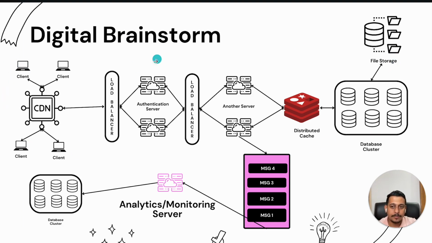Now, what this original server has is this. I mentioned that on the client side, we are tracking analytics also. We'll get that analytics, send it to the CDN, send it to the load balancer, send it to the authentication server, send it to another server, or you can connect this entire queue, this message queue, to this authentication server also. It's completely fine. Now, those analytics are something we just want to save. We don't want any feedback on that, right? Those analytics are generally huge in number, and we have very limited servers.